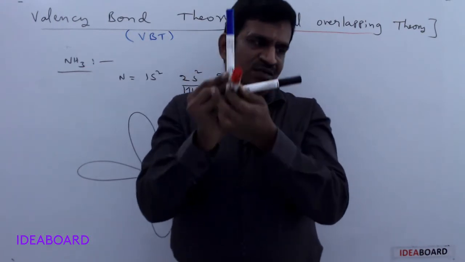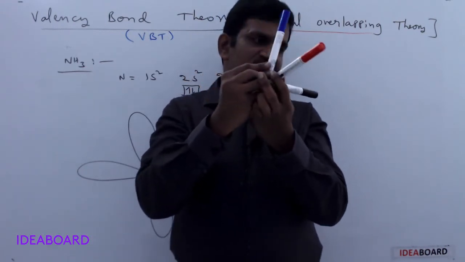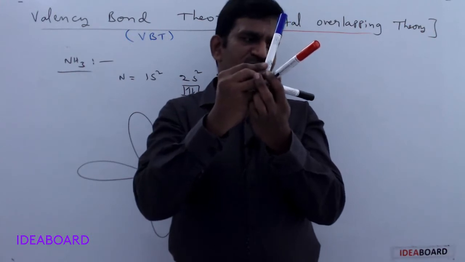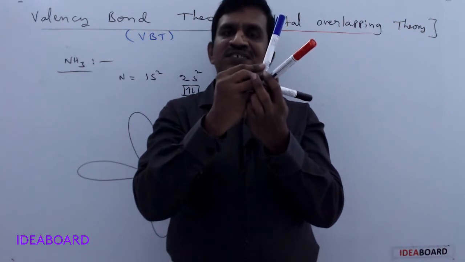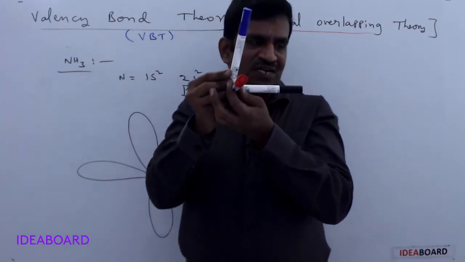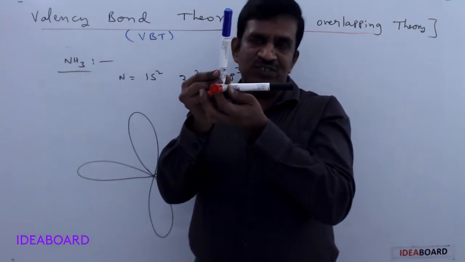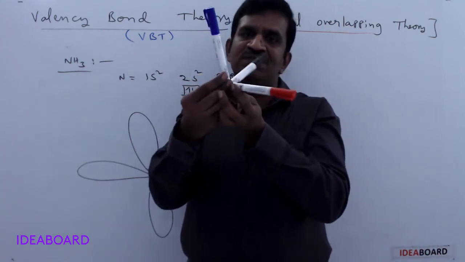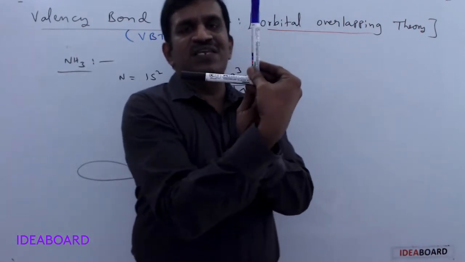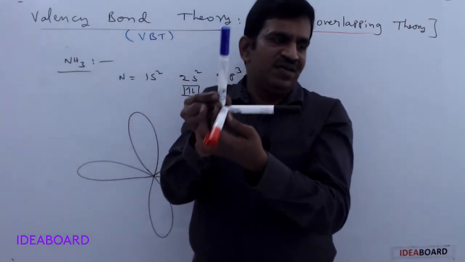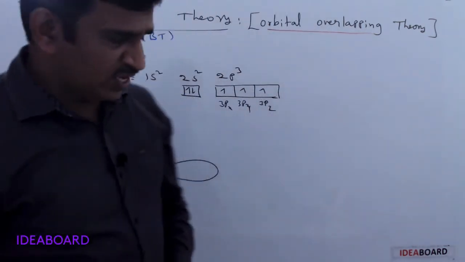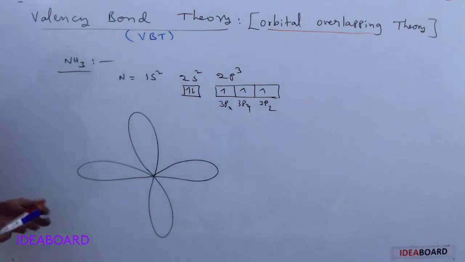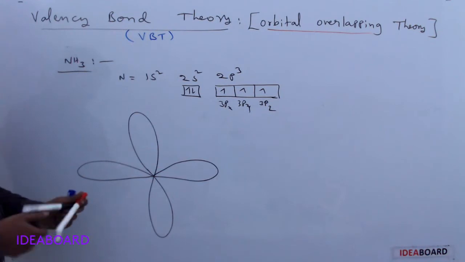So please remember, if you look like this, see how it appears. The blue color, red color and black color have only a 45 degrees angle. But what is the actual structure? This is the actual structure. How much angle is present between them? Here see, between any two axes the angle will be 90 degrees. It must be 90 degrees. Now I am indicating the third one in black only.